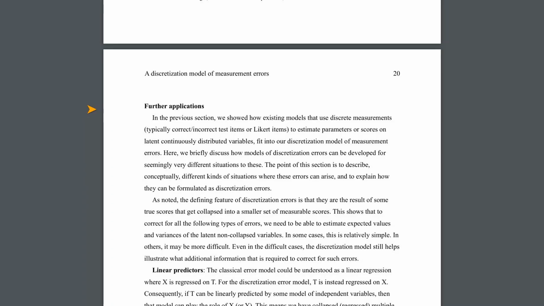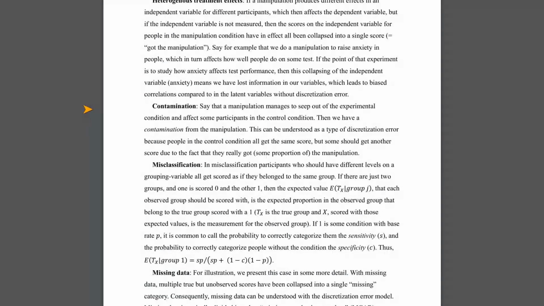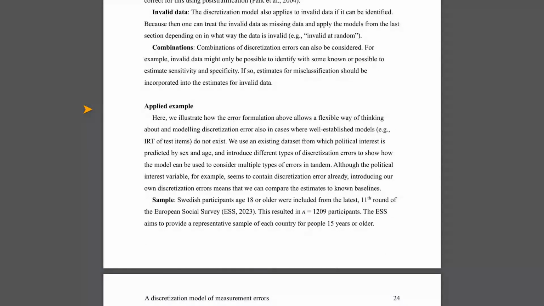The results from their applied example were pretty striking. They showed that uncorrected discretized variables led to smaller explained variances and larger standard errors for their estimates. But when they applied their correction method, their estimates became much more accurate, closer to the estimates you'd get if the data wasn't discretized at all. They highlight how the discretization of age, in particular, led to a lot of information loss, with a very low precision score. So, what is the big takeaway from all of this?